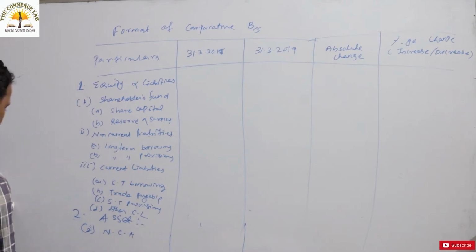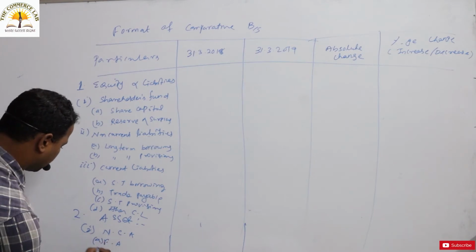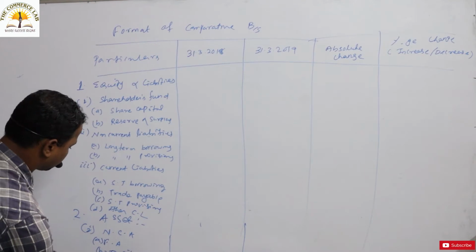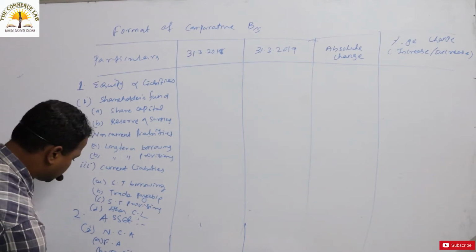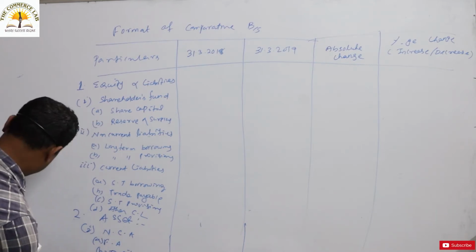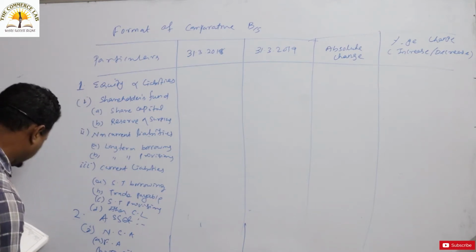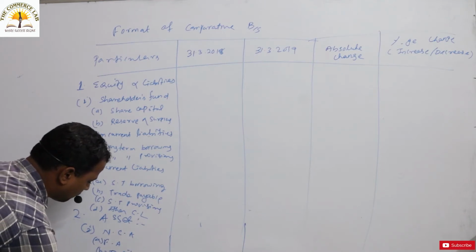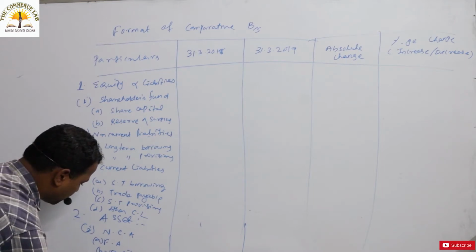Under fixed assets, tangible assets, then intangible assets, that is goodwill, then long-term loans and advances, then long-term investments.